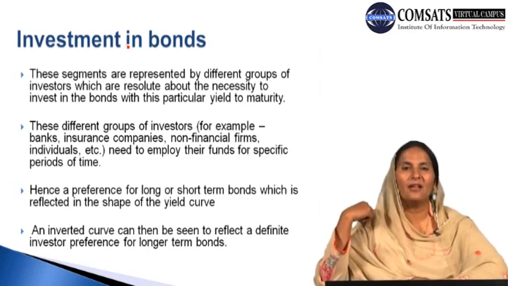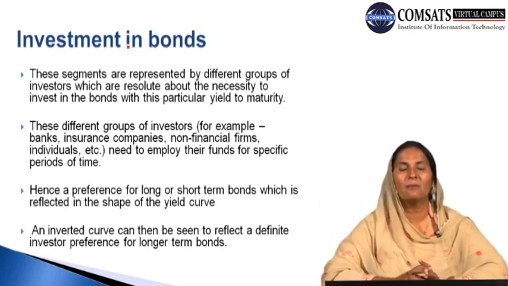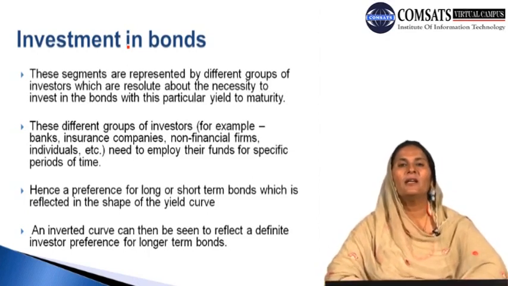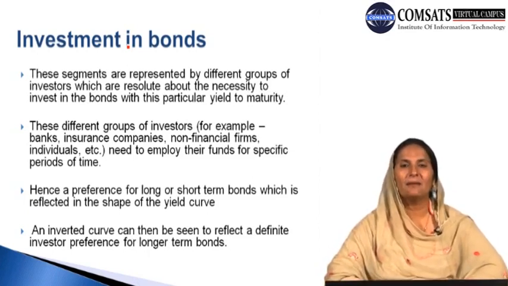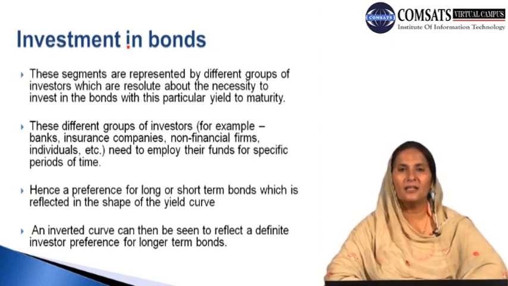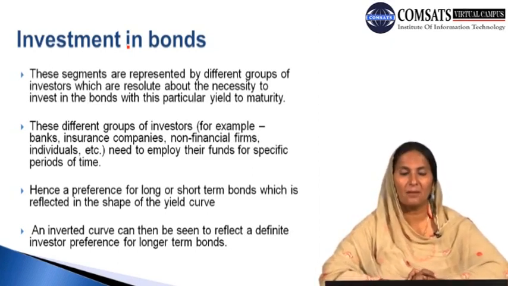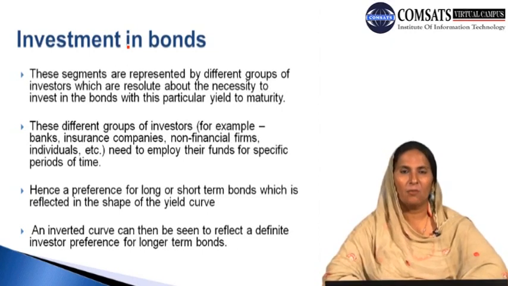The segmentation theory indicates that we have different segments of the market. The segments are basically the investors and buyers of bonds, whether individual or institutional, groups, firms, or insurance companies, and all of them affect the bonds market through the purchase and sale of bonds.